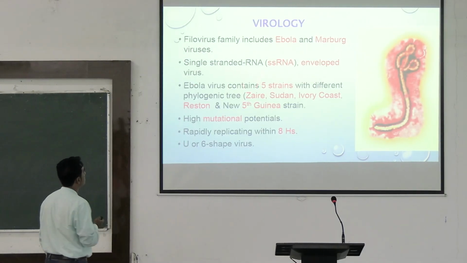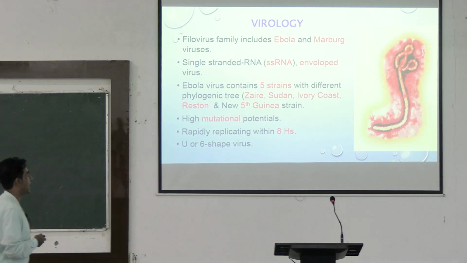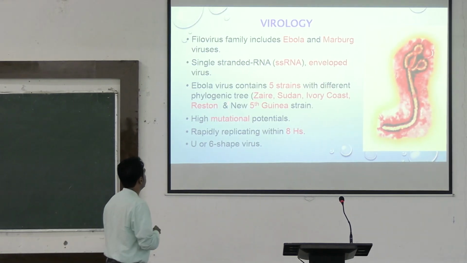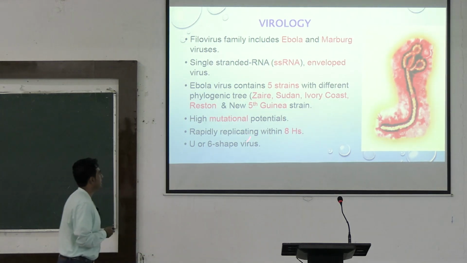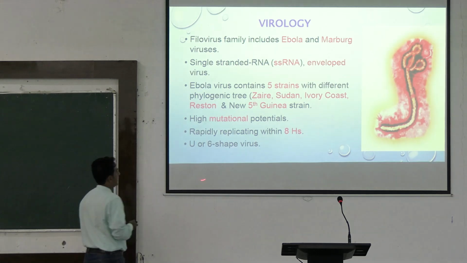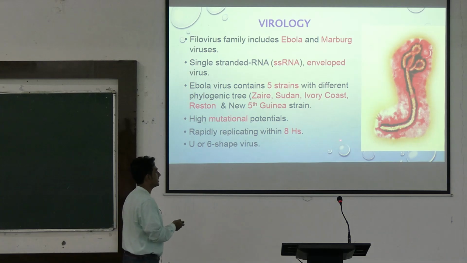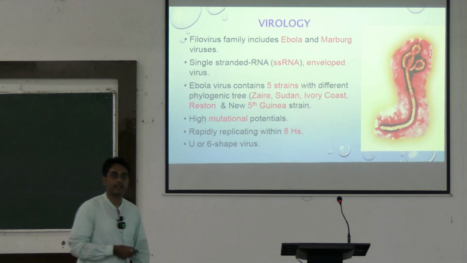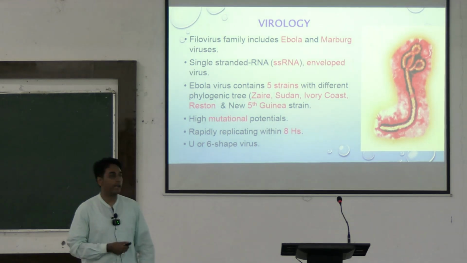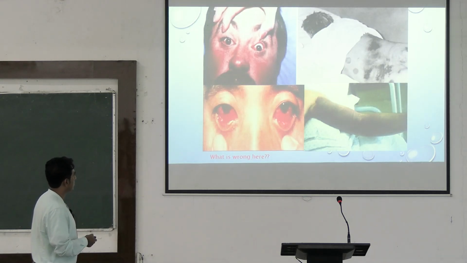The Filovirus family includes Ebola and Marburg virus, যেটা আমরা পড়ছিলাম তনিষ্ঠা। These are all single-stranded enveloped RNA viruses. The Ebola virus contains 5 strains with different phylogenetic tree. They have high mutational potentials and rapidly replicating U or 6-shaped viruses. এই রকম দেখতে হয়, U অথবা 6-shaped এর মতো। So most of these viruses are single-stranded RNA viruses and have high mutational capacities. Okay, bleeding from the conjunctiva, bleeding spots all over the body.